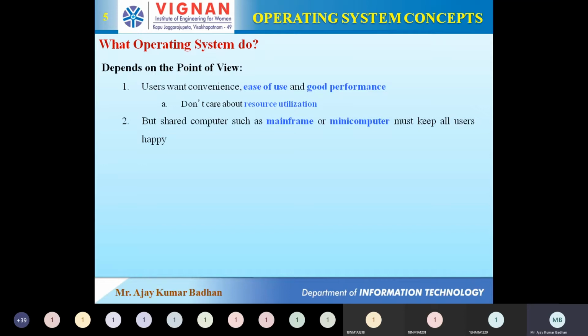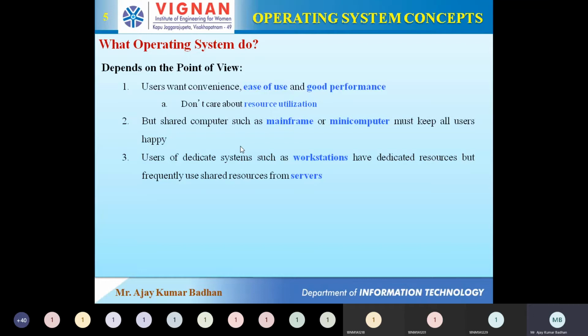For example, if you talk about a mainframe or a mini computer, the operating systems in these are mainly meant for maximum utilization of resources. But when you talk about your personal computers or desktop computers, that is not the case. That is entirely different, right? Workstations also come under that.